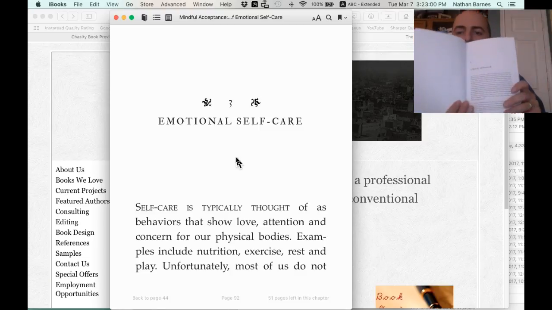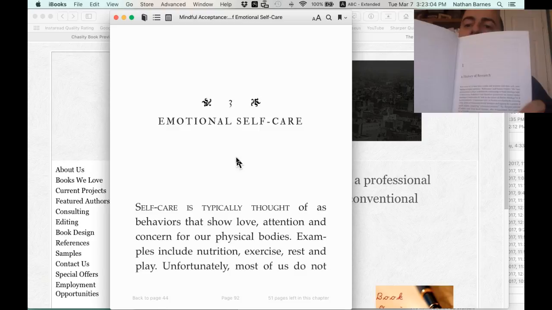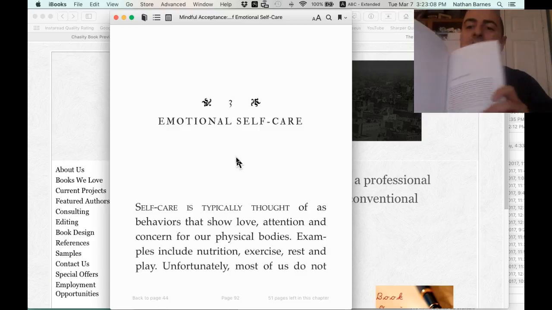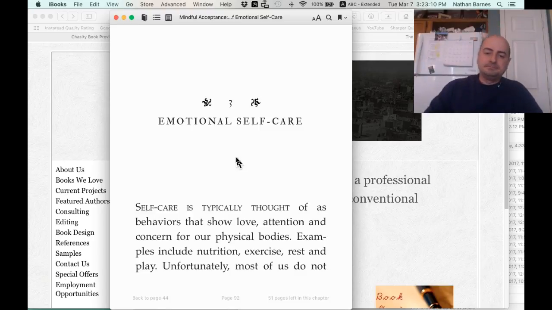Now this is a print book, but you can see just one. It doesn't say chapter. It says history of research, space, and the first line has the caps. It's just whatever look you want to go for. I like to make it look a little pretty, so that's what we have.